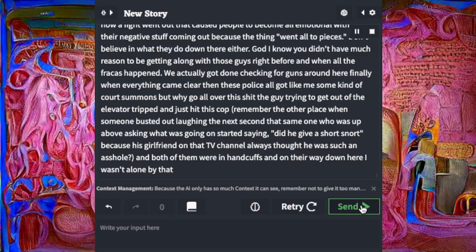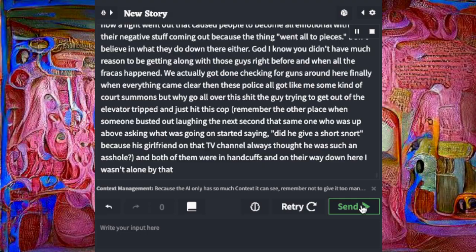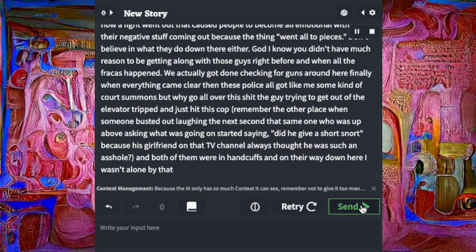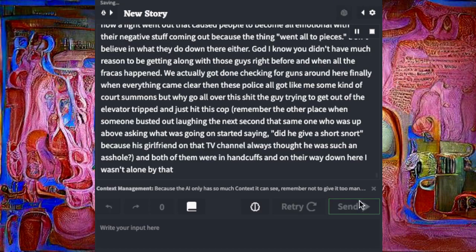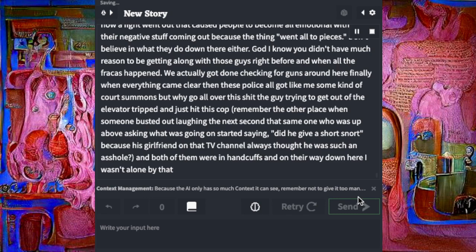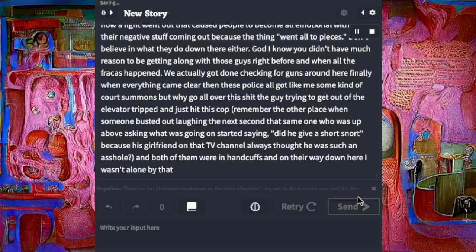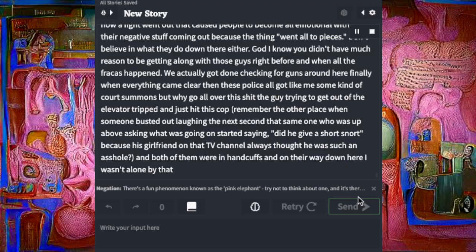But why go all over the shit? The guy trying to get out of the elevator tripped and just hit this cop. Remember the other place when someone busted out laughing the next second? That same one who was up above asking what was going on started saying, did he give a short snort? Because his girlfriend on that TV channel always thought he was such an asshole.